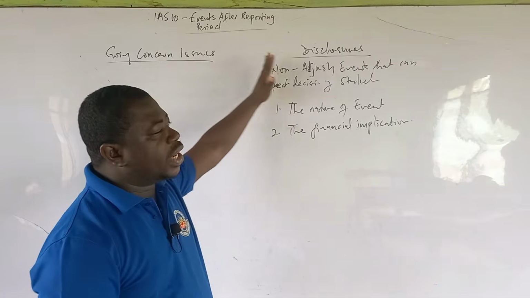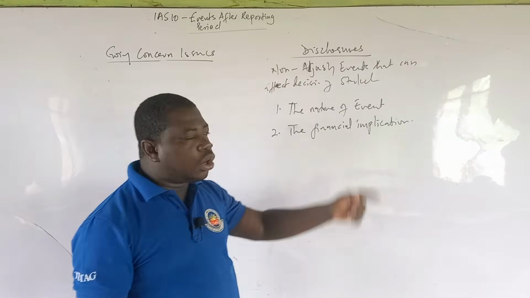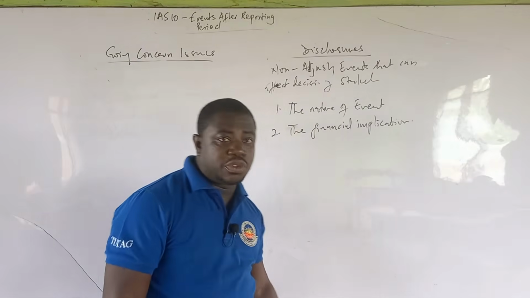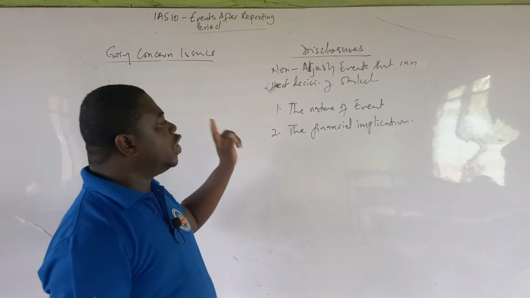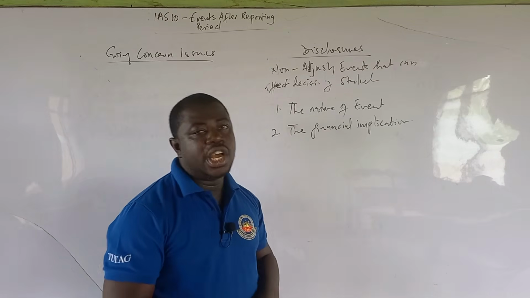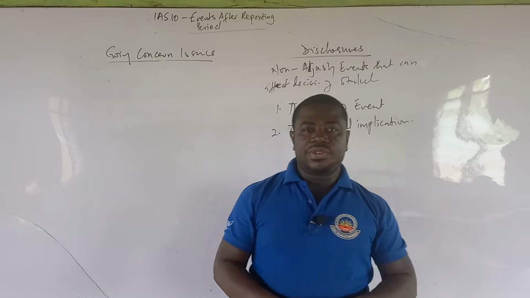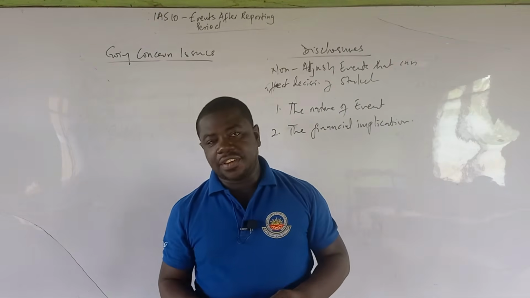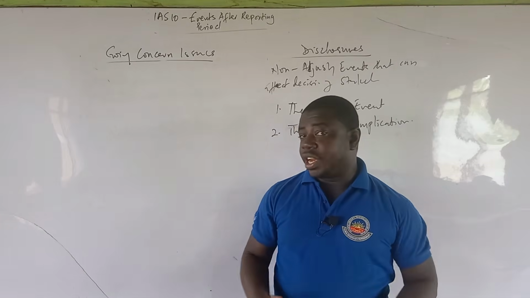So yes, it is a non-adjusting event, but if that event is likely to affect decisions of stakeholders, you need to disclose, one, the nature of the event, and two, the financial implications of such event. And that is what we are trying to say. This will bring us to the end of part 1 of our lesson on events after the reporting period. In fact, this is all there is to talk about.